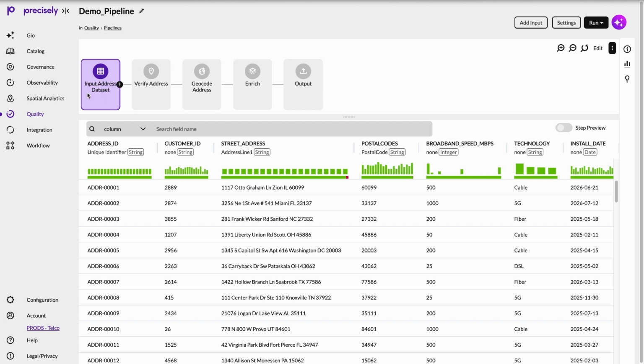On the left, we see a node representing our input dataset. From here, we can add steps at any point as data flows down the pipeline. Let's add our first step.